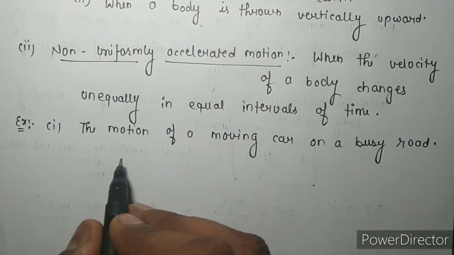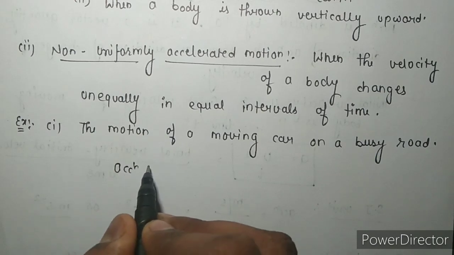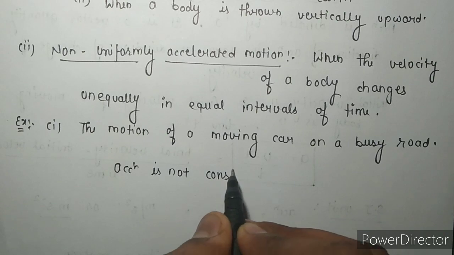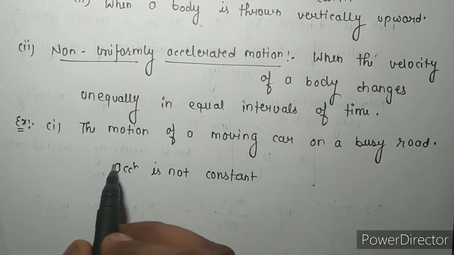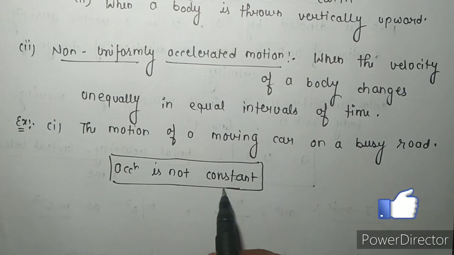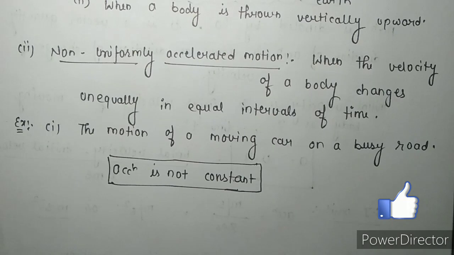In this situation, acceleration is not constant, means acceleration does not have a constant value. So in this situation, acceleration is different with respect